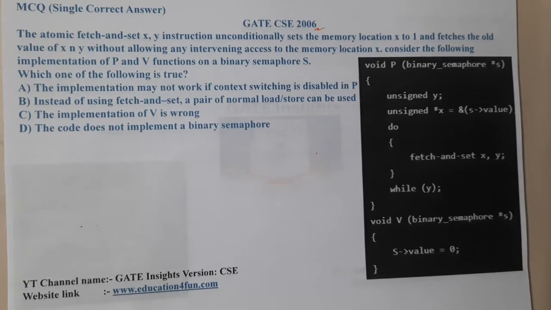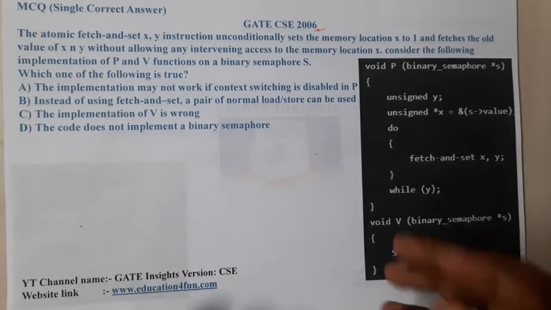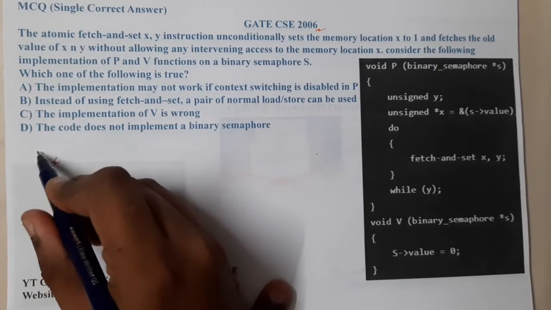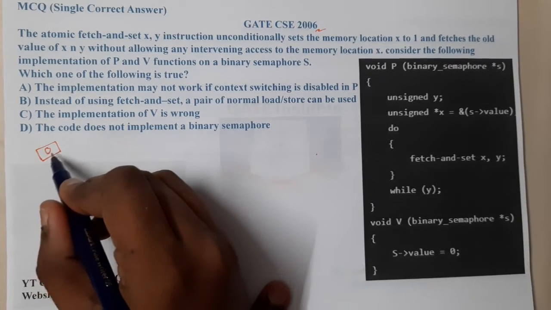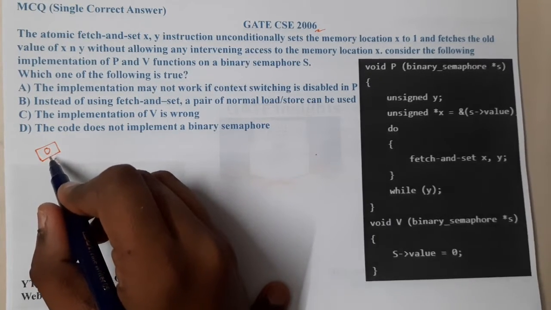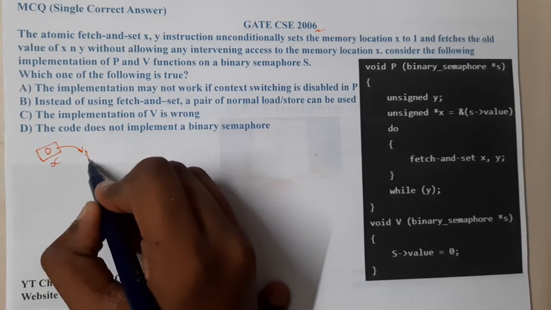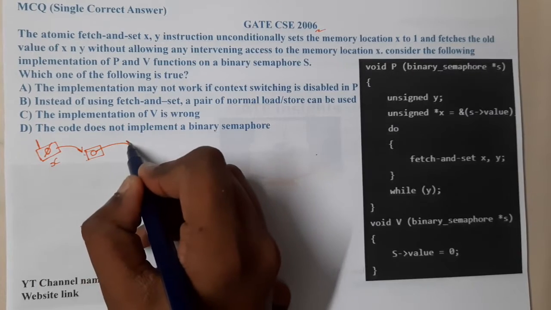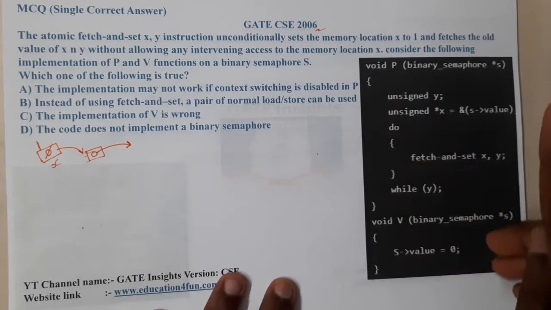The first thing you should recall once you hear fetch and set is the concept of fetch and set. We have a particular variable, and inside that variable initially the value might be 0. When we call fetch and set, you copy this value to some other location, update the value to 1, and return the old value to the code. This is the exact concept applied here.